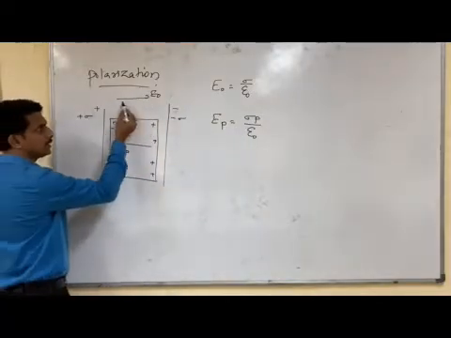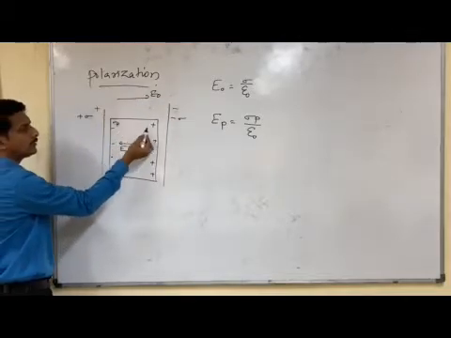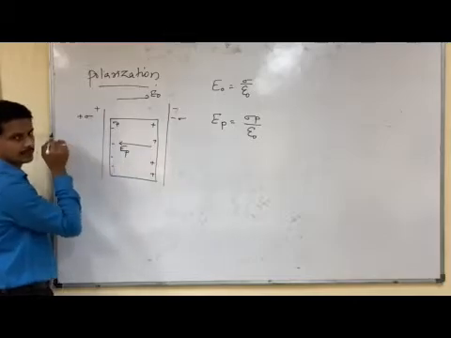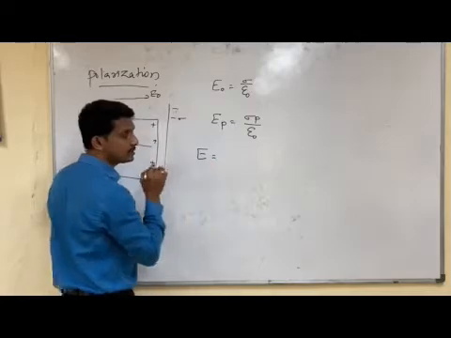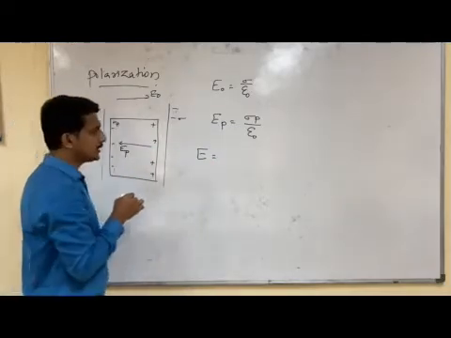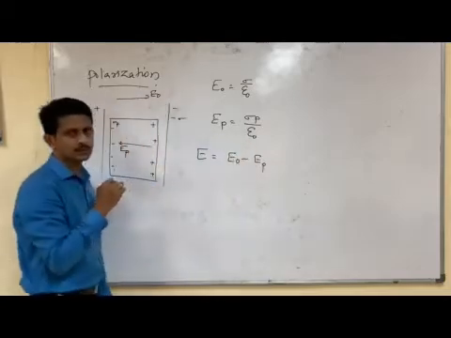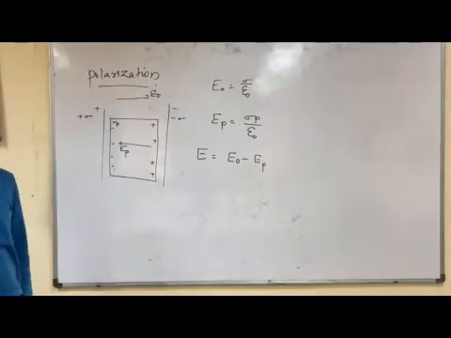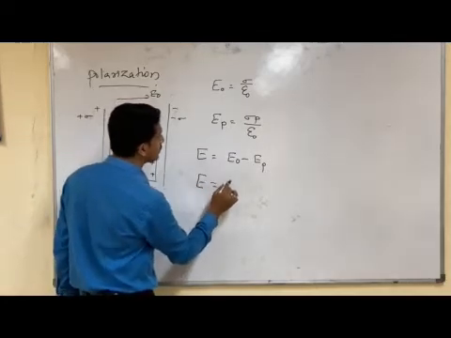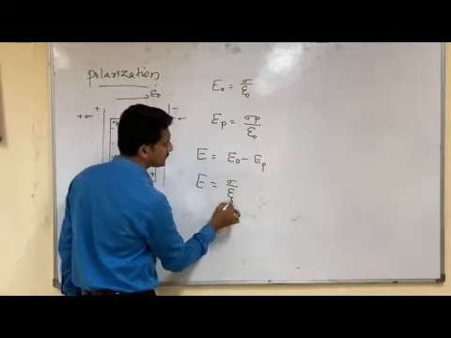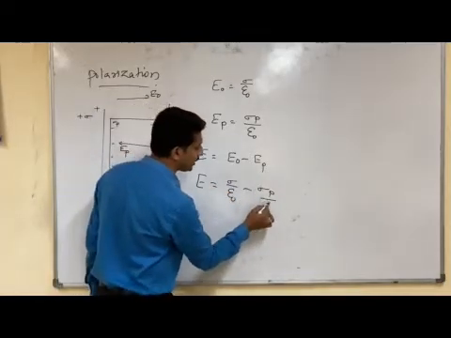You can observe that the external electric field is along the positive x direction and the induced electric field is along the negative x direction. So the net electric field E is E0 minus EP. So E is equal to sigma by epsilon 0 minus sigma p by epsilon 0.